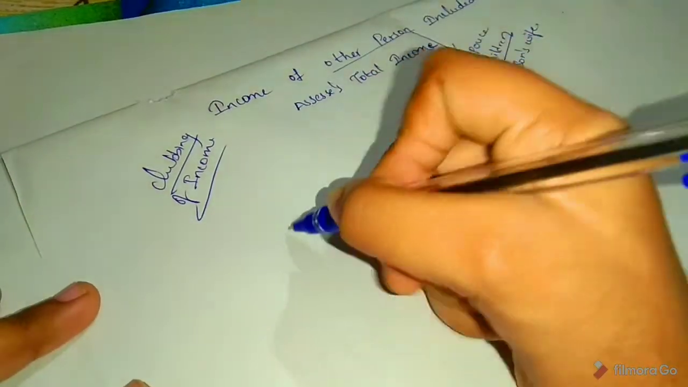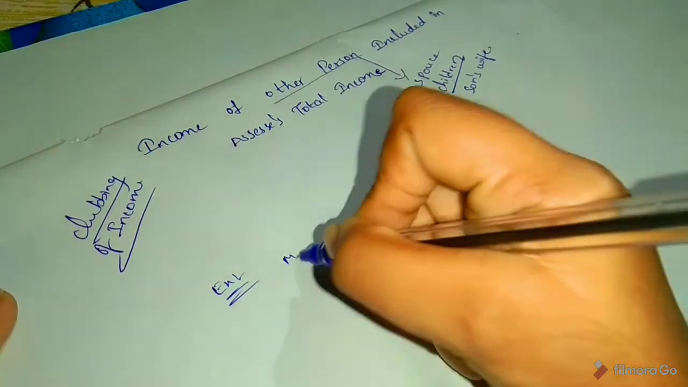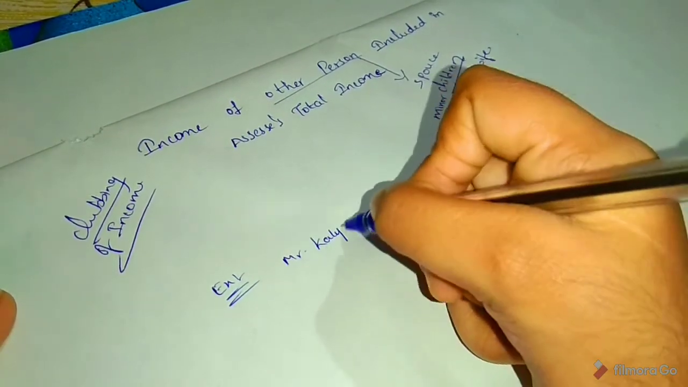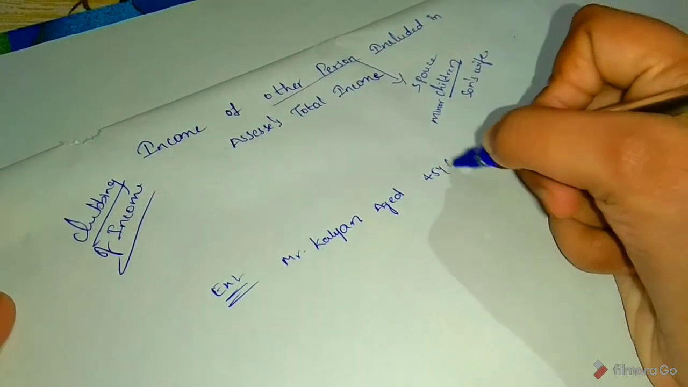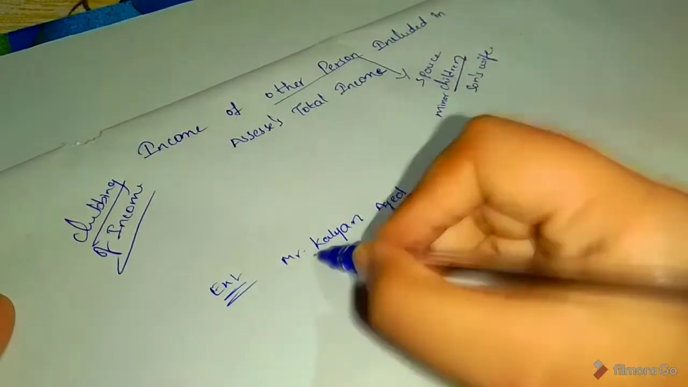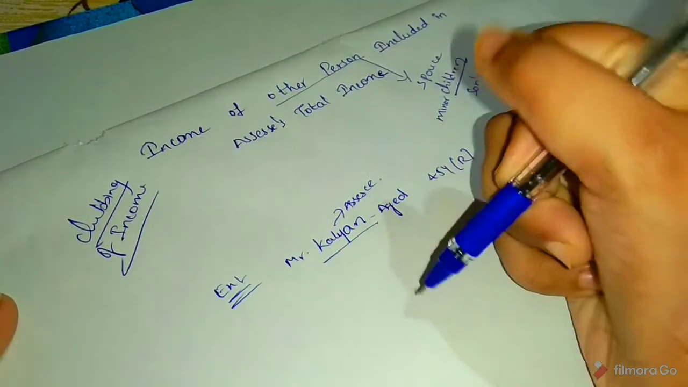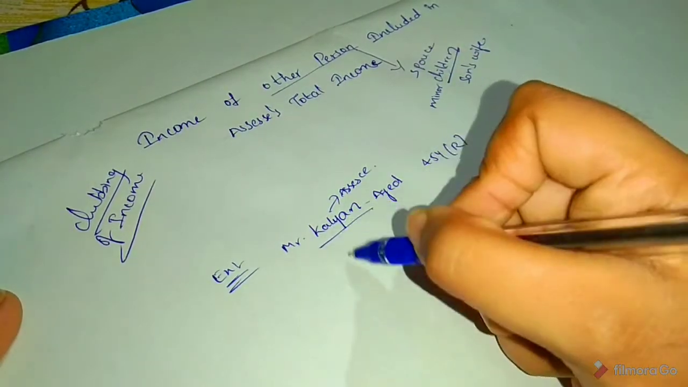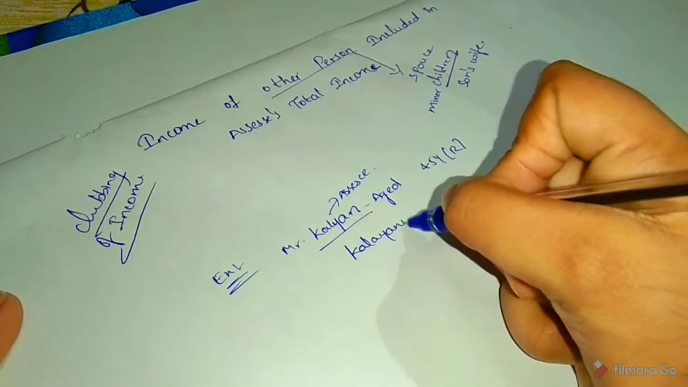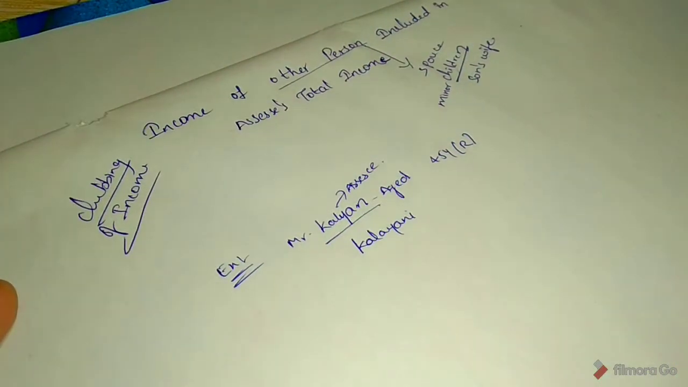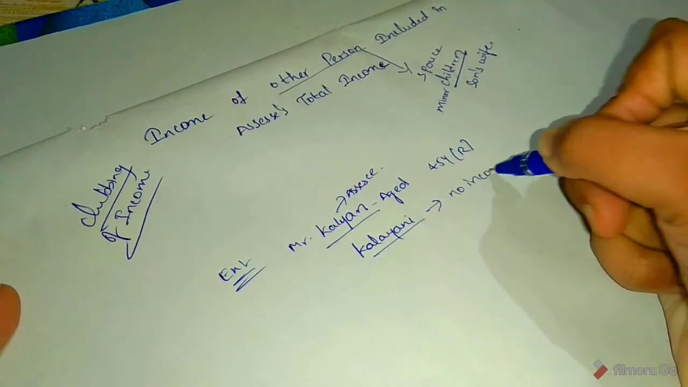First we will see one example. See, Mr. Kalyan, aged 45 years, resident. So Mr. Kalyan is an assessee, so he has to pay tax. And next he marries Kalyani. So here Kalyani does not earn any income.